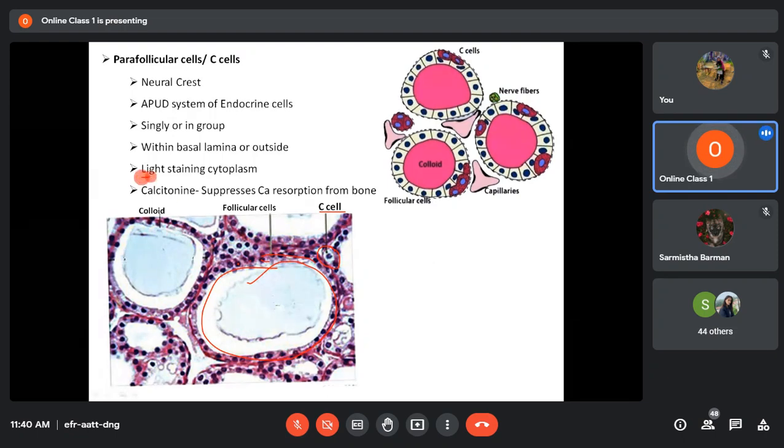That's why they are said to have a light staining cytoplasm. That means they are lighter in color. So these are follicular cells. Here is a follicular cell, here again another follicular cell, here one follicular cell. And these are parafollicular cells.